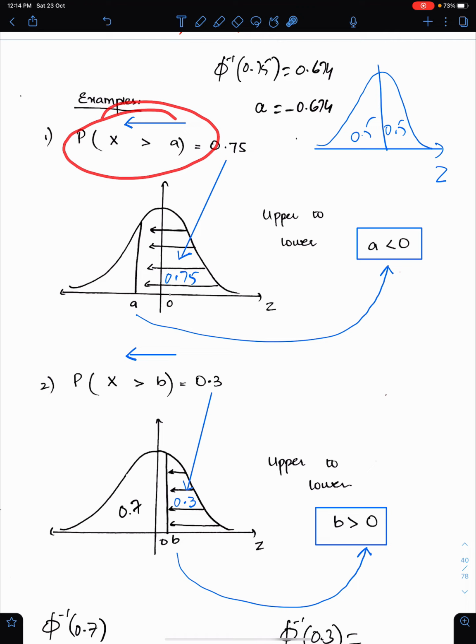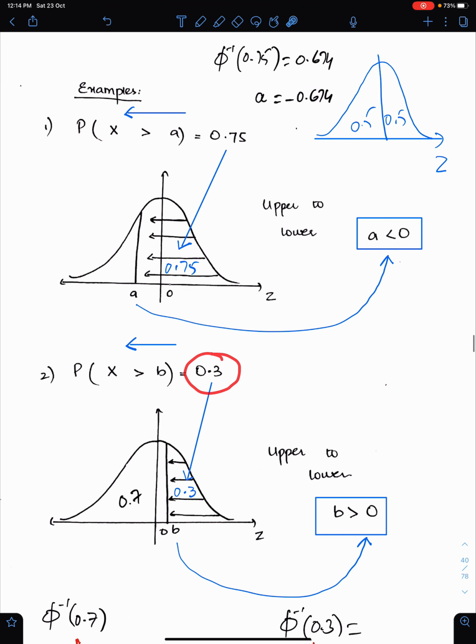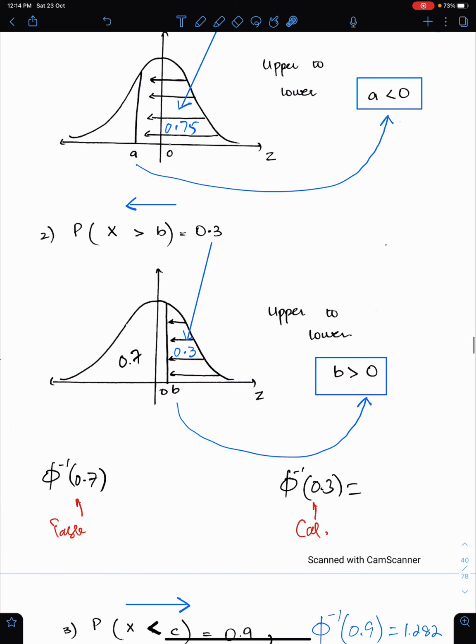Now the same question, but the probability is less than 0.5. Here the probability was greater than 0.5. Again we have to shade in this way, but we have to stop well before this 0. And this constant is positive because this is on the right side of 0. So if you are using the latest version of the calculator, then you should write phi inverse 0.3. Your calculator will give you the answer.